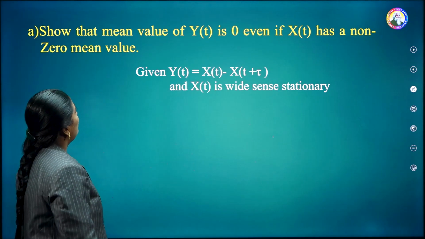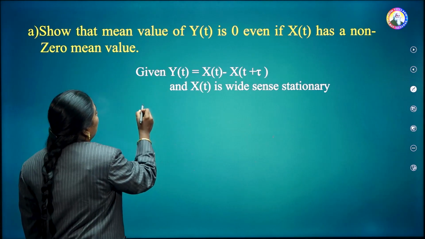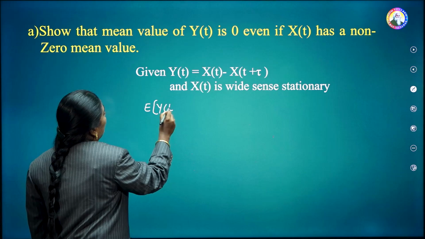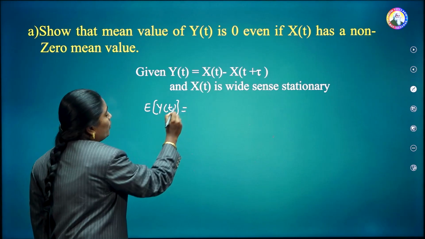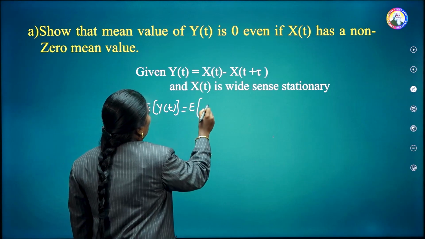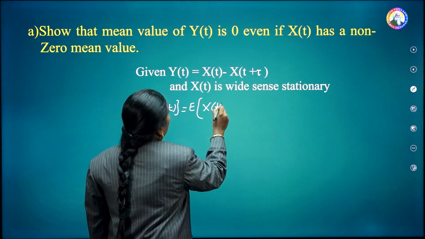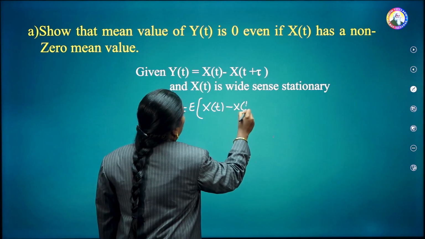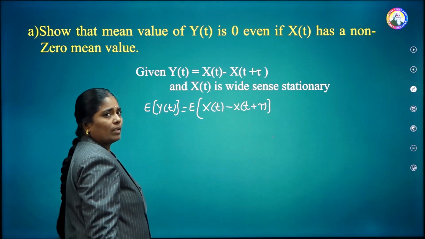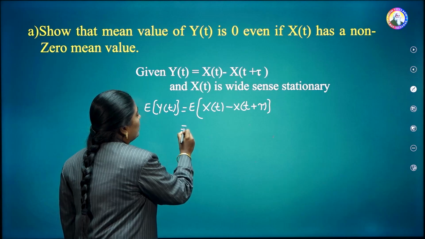Then here we have to show the mean value of y of t. That's why we are calculating E of y of t. Substitute what y of t is here: E of x of t minus x of t plus tau. Now this is equal to